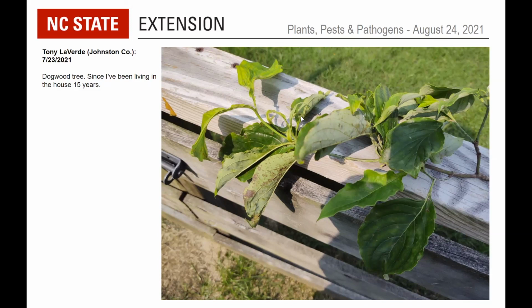There are a couple possibilities for the spottiness and the kind of leaf rolling, but we'll talk a little bit more about dogwood problems in some of the other photographs. It would have been good to have a picture of the tree itself to see how the overall crown looks. But again, I'm not going to be able to say, and I apologize about the dogwood issues today.